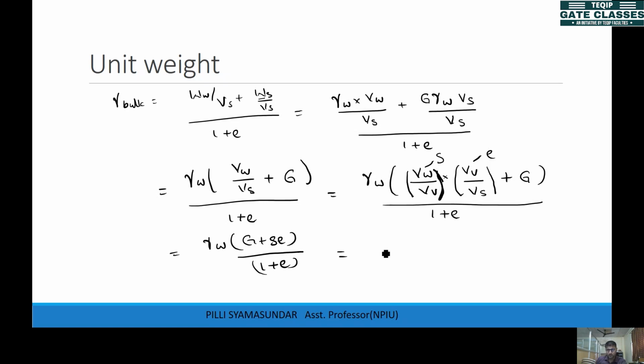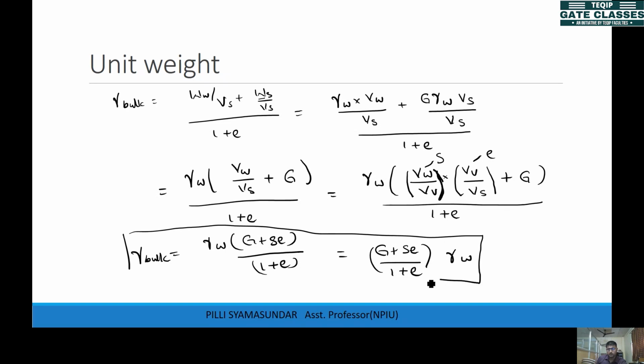So this is the final expression: G plus SE by 1 plus E times gamma W is your gamma bulk. Fine. So this is the expression for gamma bulk.